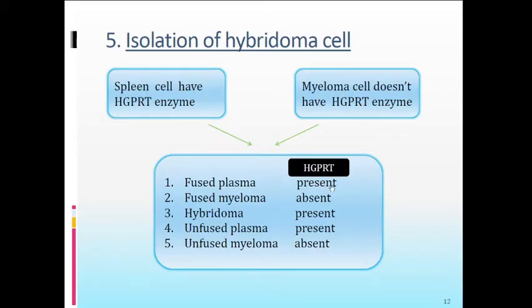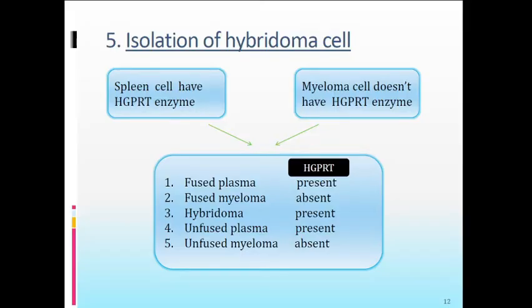So HGPRT is present in the three cells, that is a fused plasma, hybridoma and unfused plasma. The fused plasma and unfused plasma both can remain alive by this alternative pathway, but the lifespan of this plasma is very less. So within a short period of time, this plasma cell will be destroyed. Now among these 5 different types of cell, only one cell remains alive, that is the hybridoma cell.